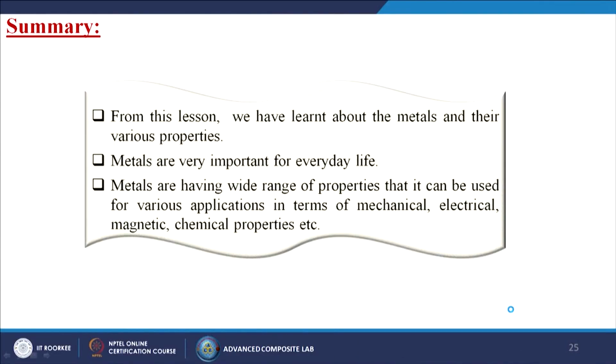Now we are going to summarize. From these lessons we have learnt about metals and their various properties. Metals are very important for everyday life and have a very wide range of applications, owing to properties like thermal, electrical, magnetic and some chemical properties. Due to that, we use these metals in a very large number of applications. Thank you.